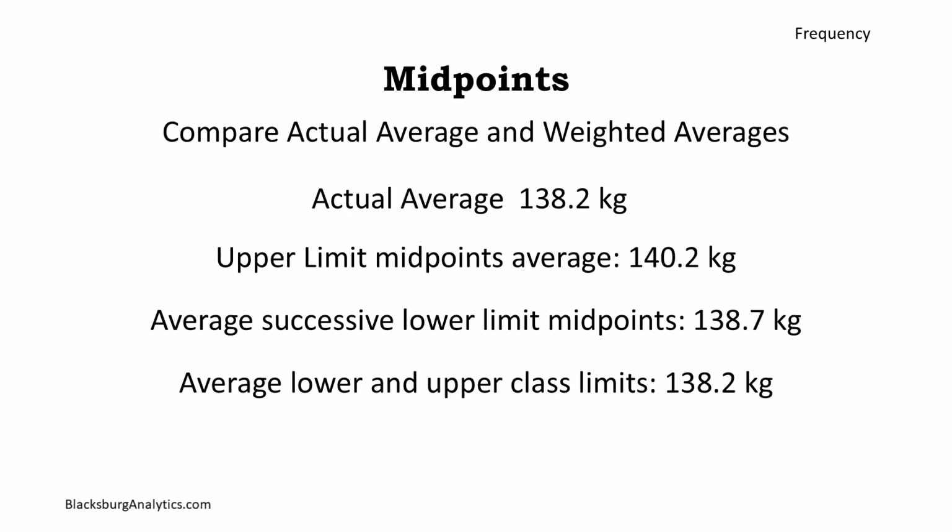140.2. For the average of successive lower limits, the average is 138.7. And for the average of lower and upper class limits, the average is 138.2. From this standpoint, the midpoints from the average of the lower and upper class limits is best.